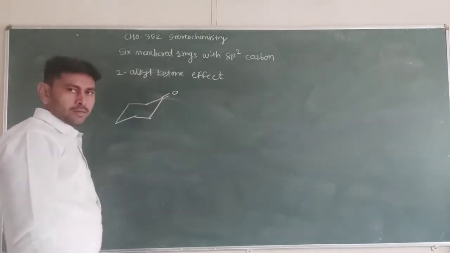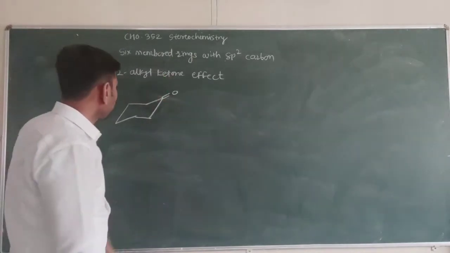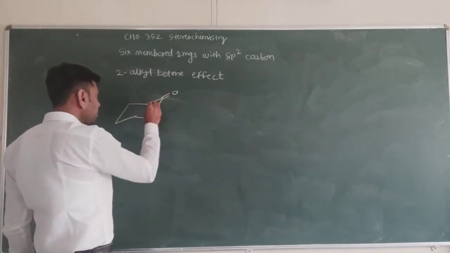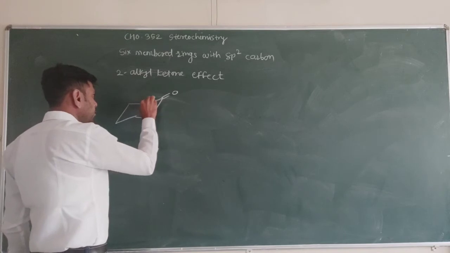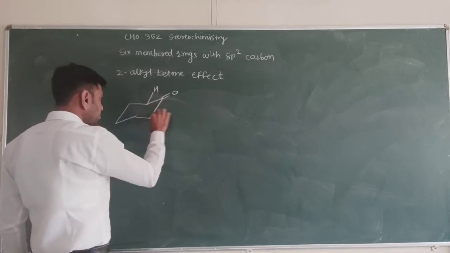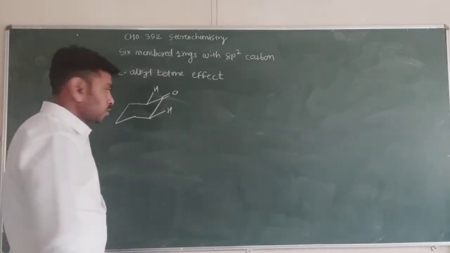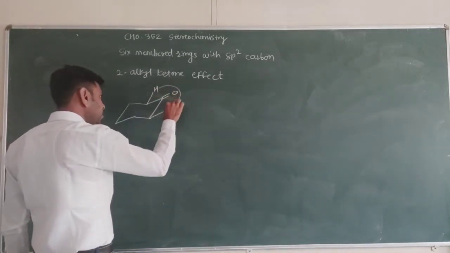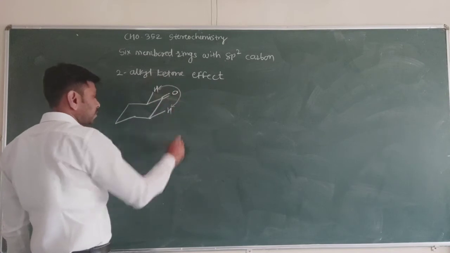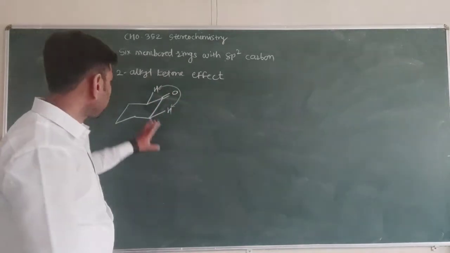I have put here this carbonyl group. At position number 2 here, there is a hydrogen, an equatorial hydrogen. Suppose this one is the equatorial hydrogen. So partial eclipsing of these two hydrogens is there.